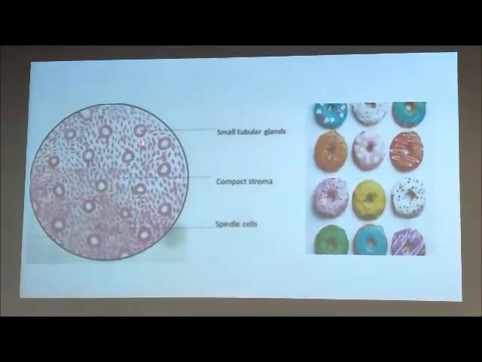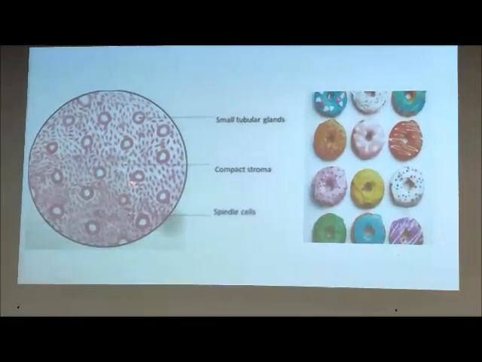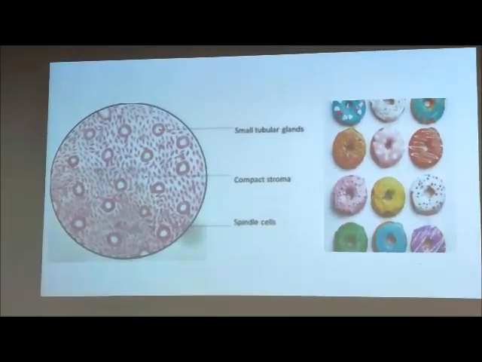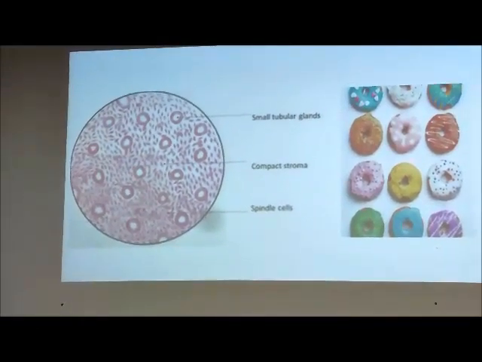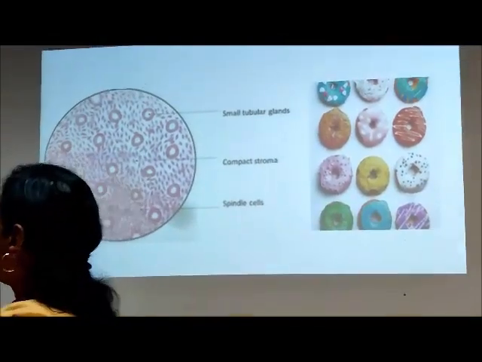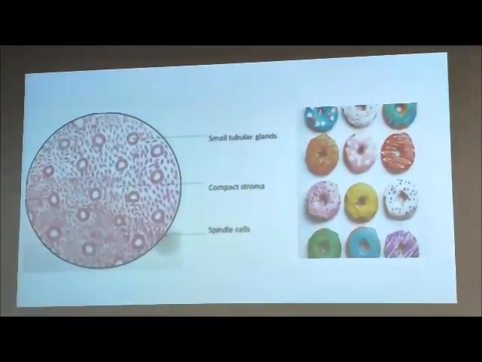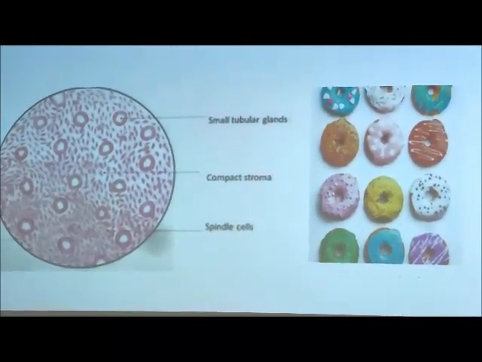The glands are sparse here, but they are uniform, round to oval. Sanjana has put a lot of donuts here, to show this as a comparison. Probably, when you love to eat this, you will remember the microscopy of the proliferative phase.